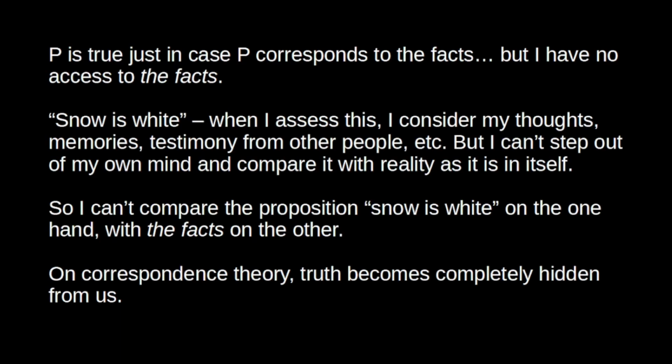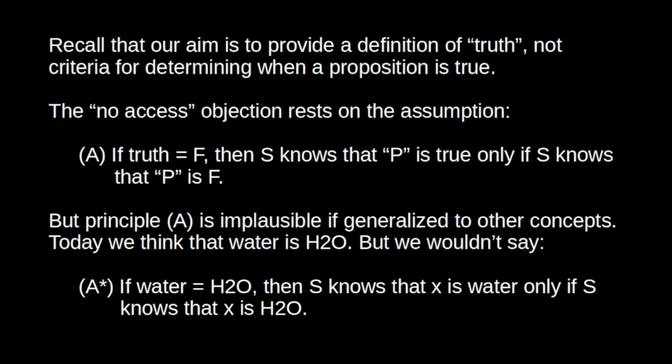So that's the concern. What can the correspondence theorist say about this? Well, I think what we have to bear in mind here is the distinction that we drew at the beginning between giving a theory about the nature of truth and giving criteria for determining what propositions are true. Correspondence theory may well be a very poor criterion for determining truth, right? We can't step outside our own minds. We can't just compare a proposition to the mind-independent reality to check if they correspond. But whether or not we can do that is just tangential to the question of what truth is.